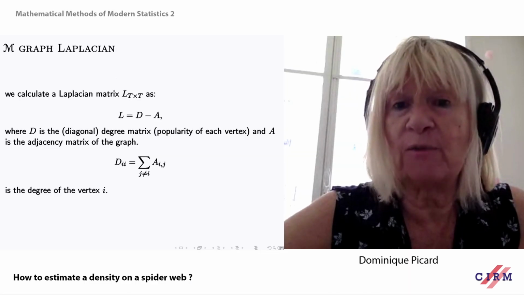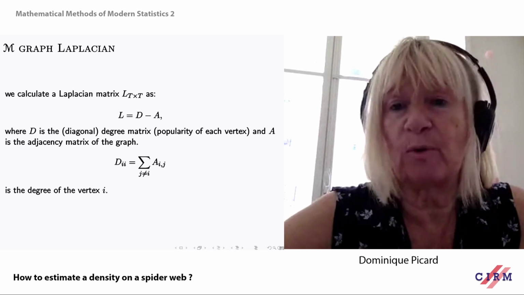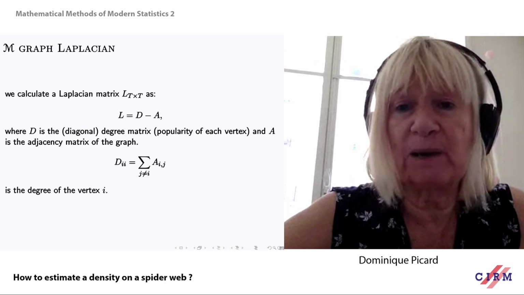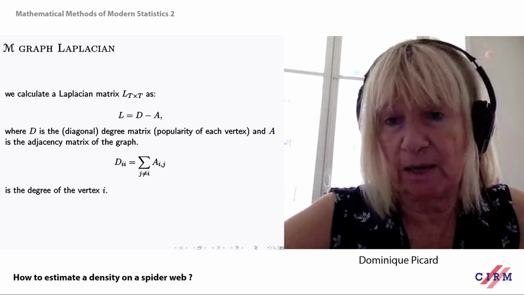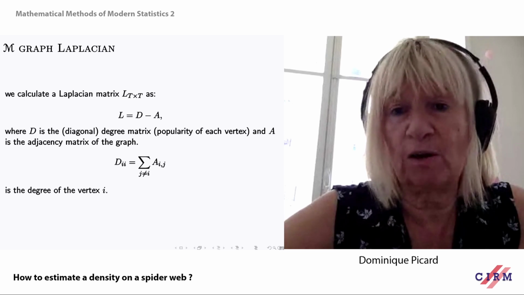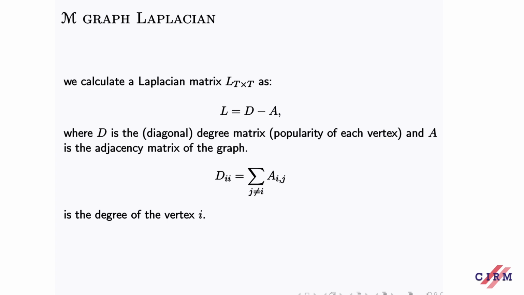Associated with a graph, you have a graph Laplacian, and there are various forms of graph Laplacian. We'll take this one. So it's just L, a T by T matrix, which is the difference between D and A. So A is the adjacency matrix we were speaking of, and D is the degree matrix. The degree matrix is just a diagonal matrix where you put on the diagonal the popularity of each vertex, meaning the number of people which are connected with it.